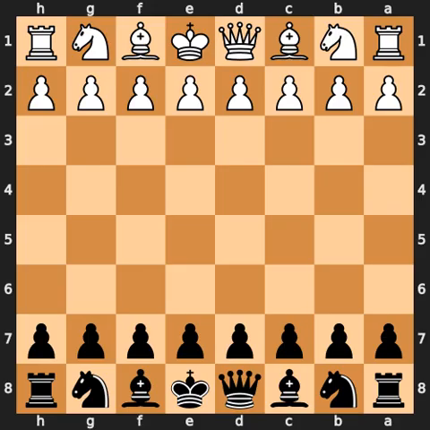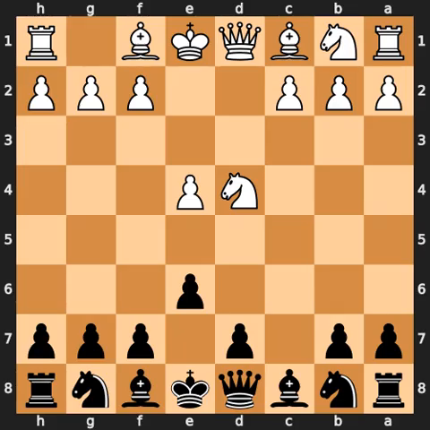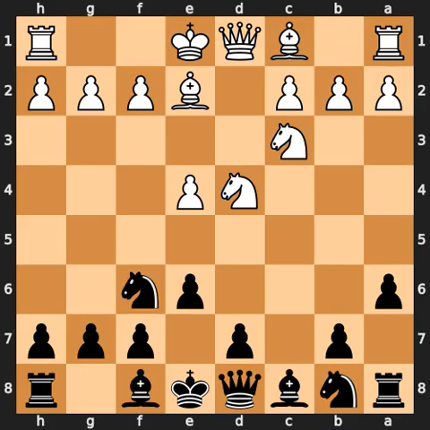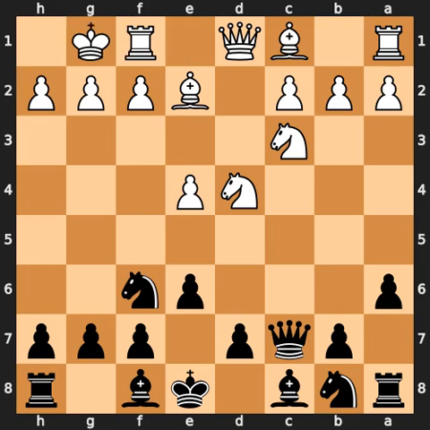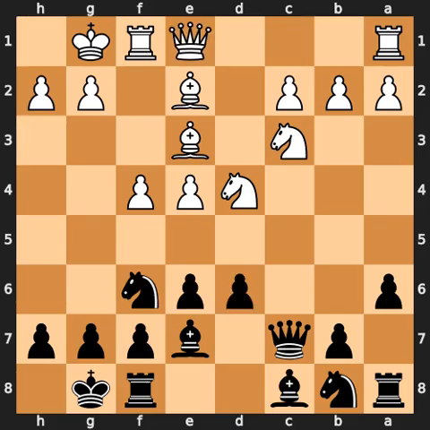e4, c5, knight f3, e6, d4, c captures on d4, knight captures on d4, a6, bishop e2, knight f6, knight c3, queen c7, kingside castling, bishop e7, bishop e3, kingside castling, f4, d6, queen e1.